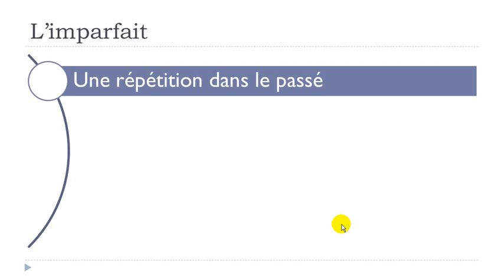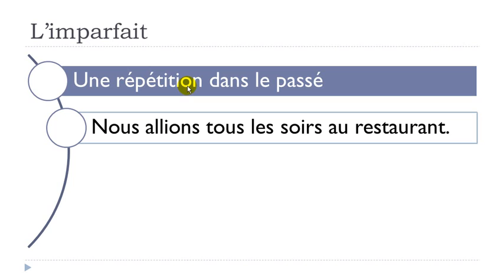Other situation when you will need to use l'imparfait, une répétition dans le passé. Répétition, you understand, something that repeats itself in the past. The example here, nous allions tous les soirs au restaurant. Aller is to go, tous les soirs, so every evening, au restaurant. So something that you do and that repeats itself in the past.